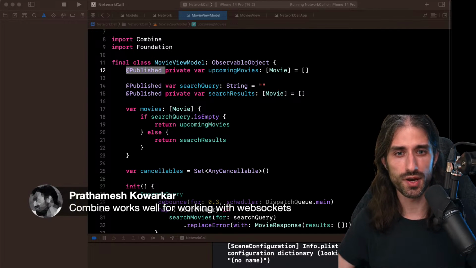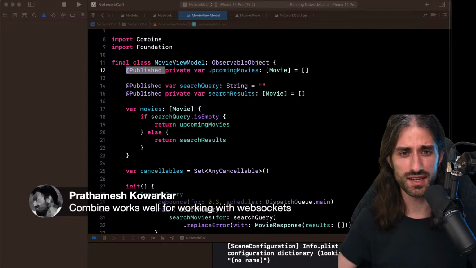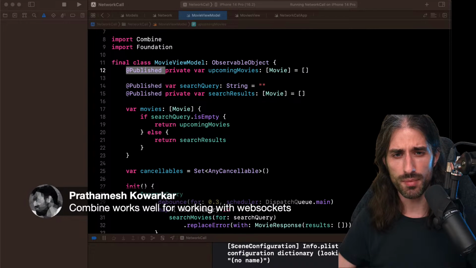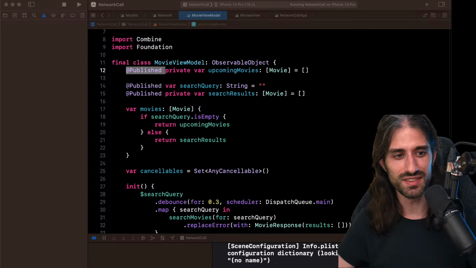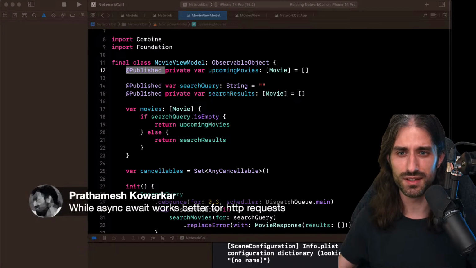Combine works well with WebSockets. Great example of using Combine or any kind of functional reactive programming for that. We used RxSwift for WebSockets at my previous job, and it worked very well. I see some thank yous. I'm glad to see that you've enjoyed this live stream, and indeed, I think async await works better for HTTP requests.